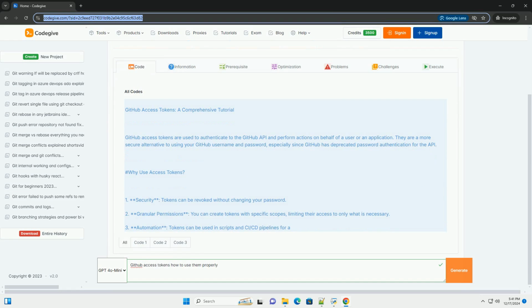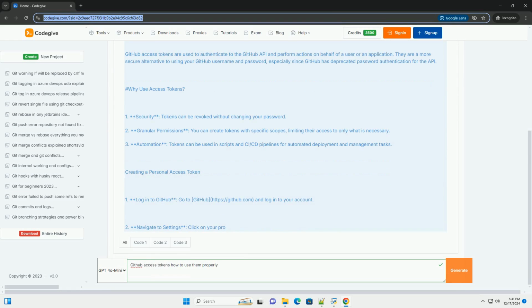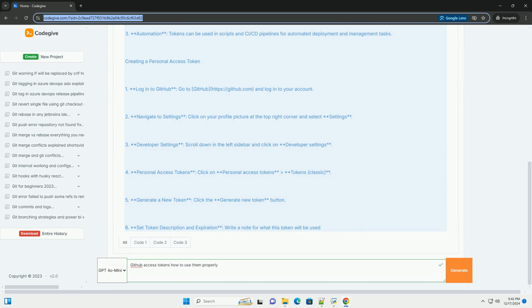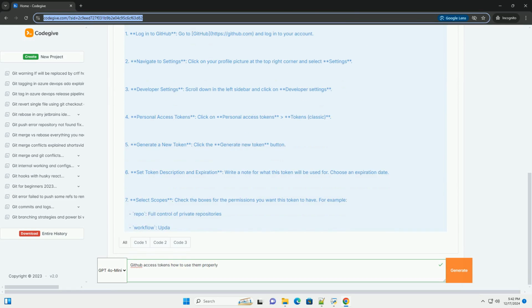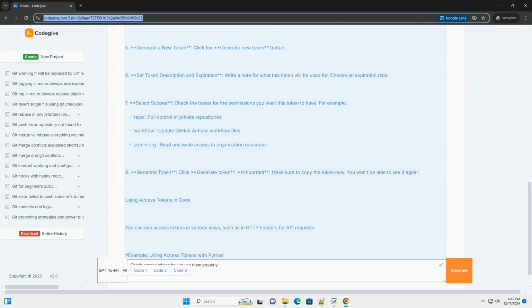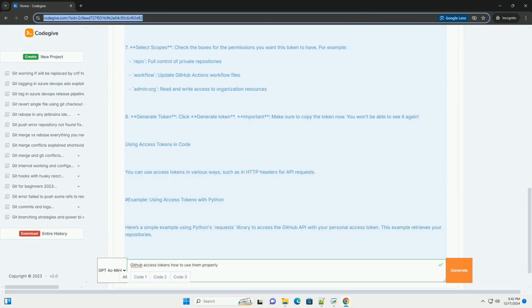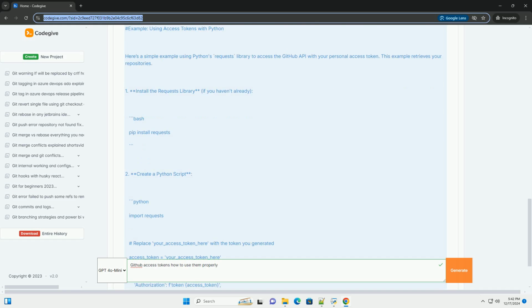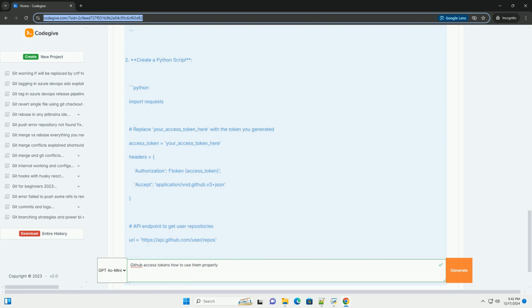GitHub Access Tokens, a comprehensive tutorial. GitHub Access Tokens are used to authenticate to the GitHub API and perform actions on behalf of a user or an application. They are a more secure alternative to using your GitHub username and password, especially since GitHub has deprecated password authentication for the API.